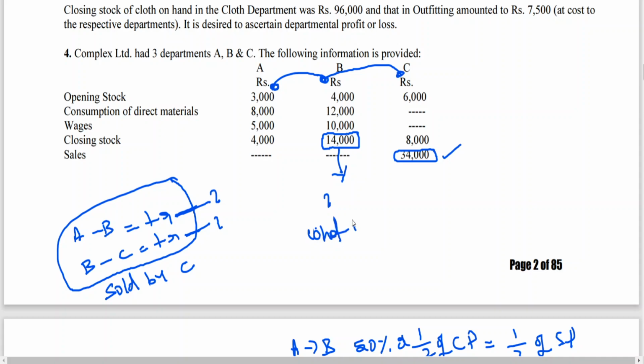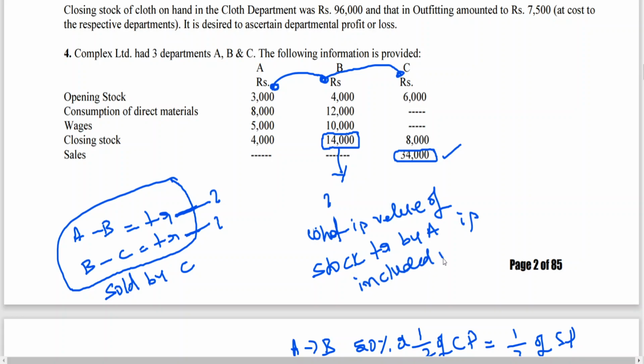What is the value of stock transferred by A that is included in the closing stock of B? Because B is also consuming some direct materials, and they are also getting some goods from whom? A. So this 14,000, what is the percentage transferred by A included in this, and the remaining will become B stock. I think this is very, very important.